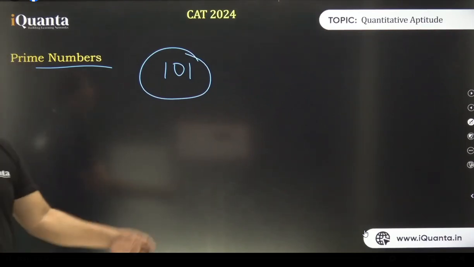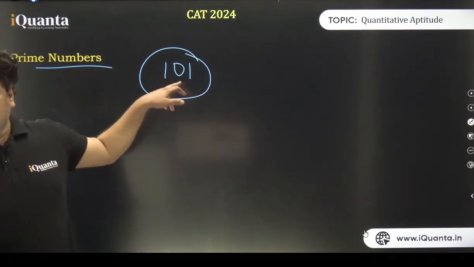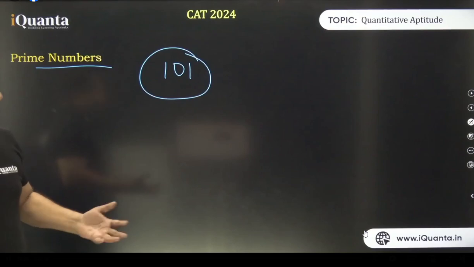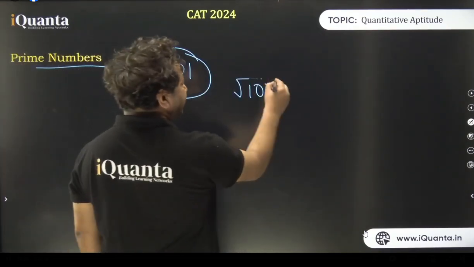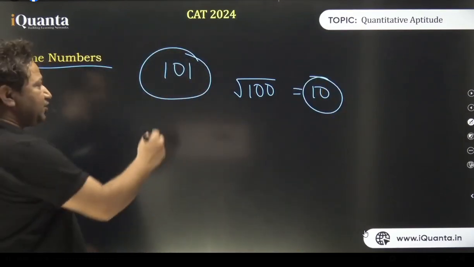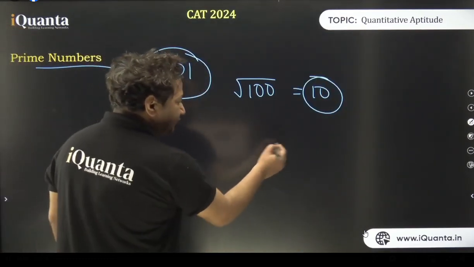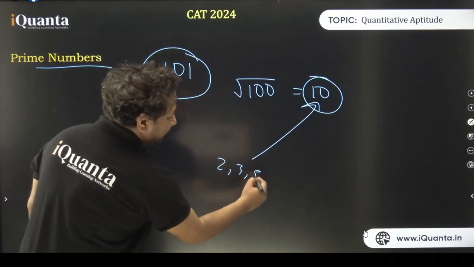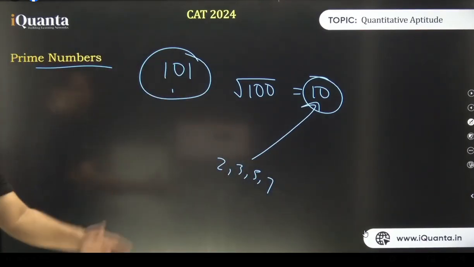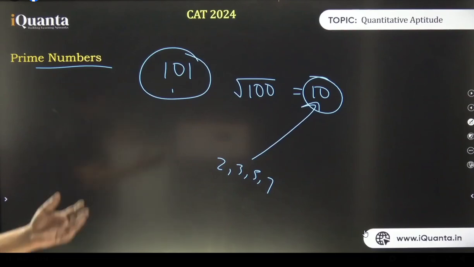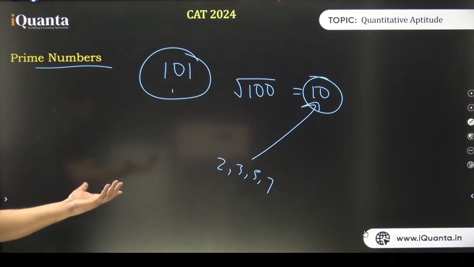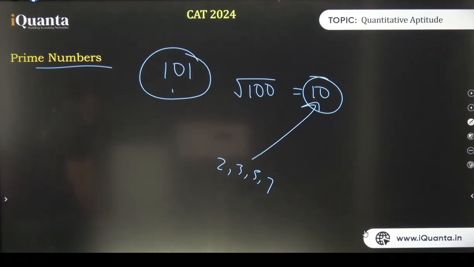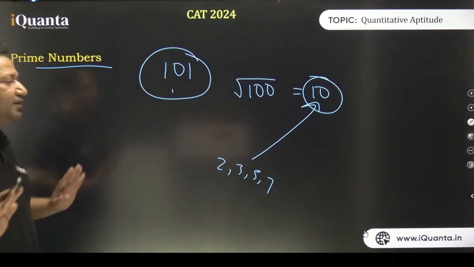For 101, we have to find a perfect square which is less than 101 but nearest to it, which is 100. The square root of 100 is 10. So we will check the divisibility of 101 by all the primes which are less than 10. That is 2, 3, 5, and 7. If this number is not divisible by any of them, it's a prime number. All right. A lot of you know it, so it has been revised. Those who do not know it or forgot, now it is clear to all of you. Clear, everyone? 2, 3, 5, 7. Let's check, and we'll get to know that it is a prime number. It is not divisible by any of these 4 numbers. This is the primality test.